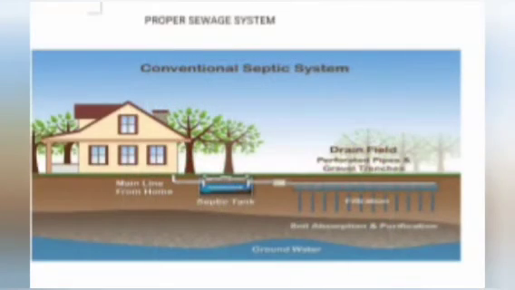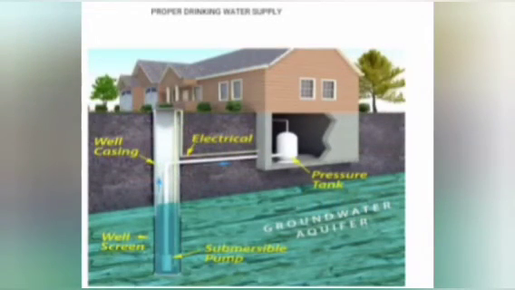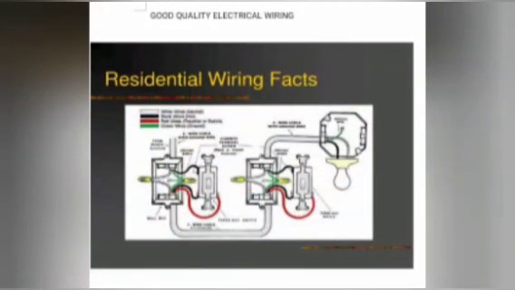Is it clear now? Okay. Now listen. A good house must have a proper sewage system, children. Proper drainage system, proper drinking water supply. The drinking water supply should be through clean pipes, okay, and good quality electrical wiring. So in a house, all this should be of good quality, children. A proper sewage system, a proper drinking water supply through clean pipes and good quality electrical wiring.